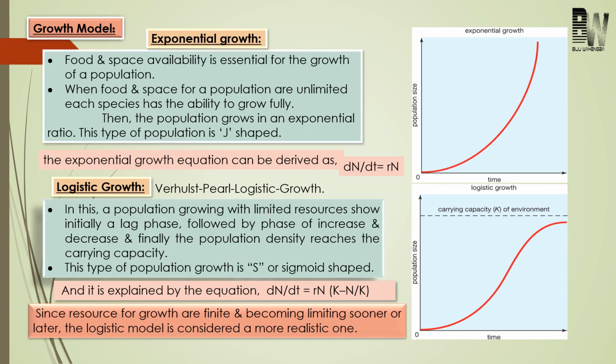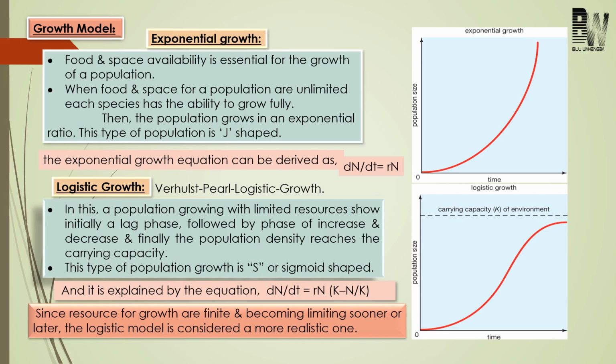And when this growth of a species is plotted in the form of a graph, we will get a J-shaped graph. And such a growth model is known as what? Exponential growth. If a population is growing exponentially under unlimited resources, it may be food or it may be space, then definitely the population will reach a high population density within a short period of time.